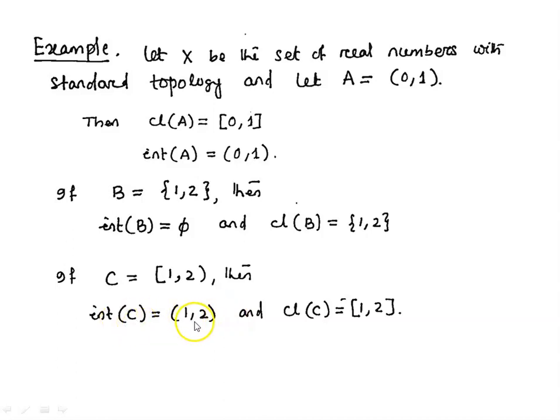Interior of C is open interval 1, 2 because we cannot find any larger open interval than this open interval 1, 2 which is inside C. So this is the largest open set inside C. So interior of C is open interval 1, 2. Similarly, we cannot find any smaller closed set which contains this C. This is the smallest closed set containing C, closed interval 1, 2. Therefore, closure of C is closed interval 1, 2.